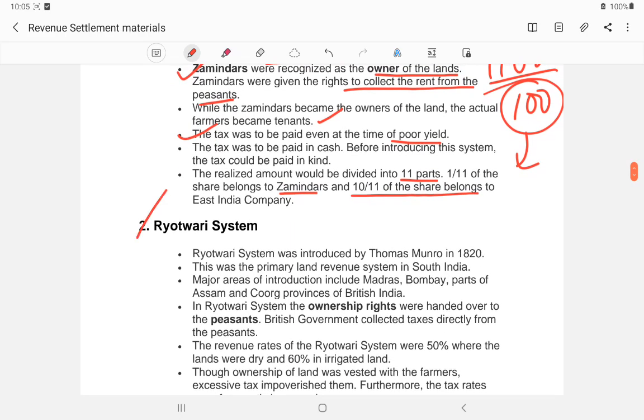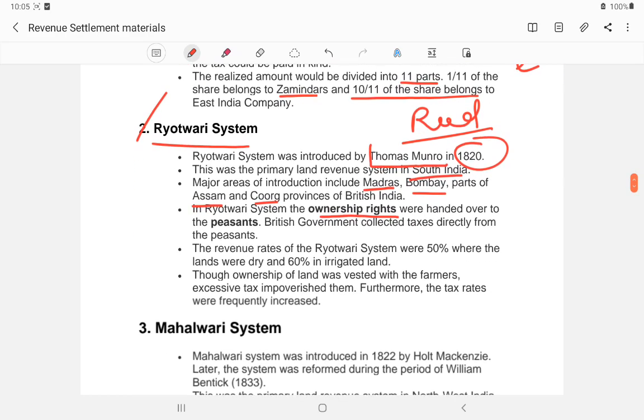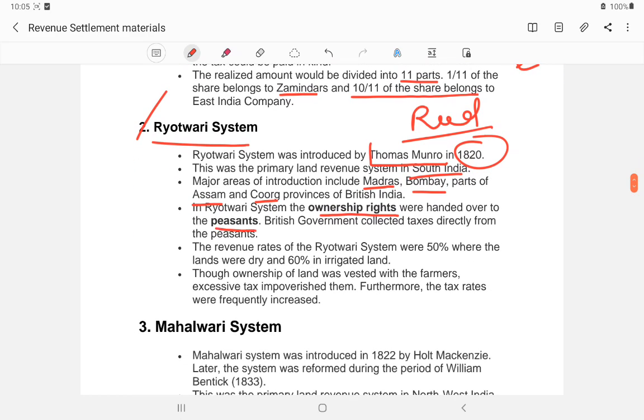Next, the raitwari system. The raitwari system was introduced by Thomas Munro and Alexander Reed in 1820. This was a primary land revenue settlement in South India, in the provinces of Madras, Bombay, parts of Assam, and Coorg. In the raitwari system, the ownership rights were handed over to peasants. The British government collected tax directly from the peasants.